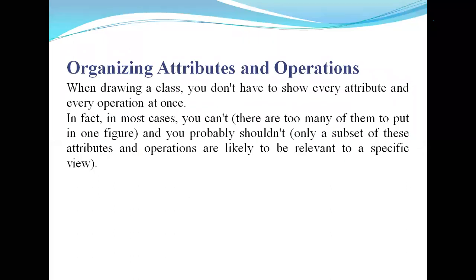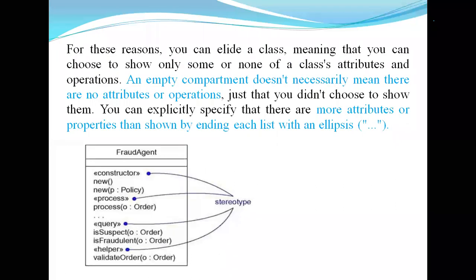Next, the organization of attributes and operations. When you are drawing a class, you do not have to show every attribute and every operation at once. For this reason, you can elide the class, meaning you can choose to show some, or none, of the class attributes and operations. Just some attributes are represented and the remaining ones are represented by dot dot dot.